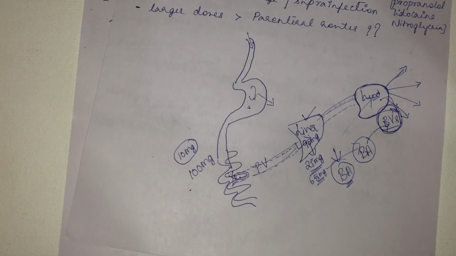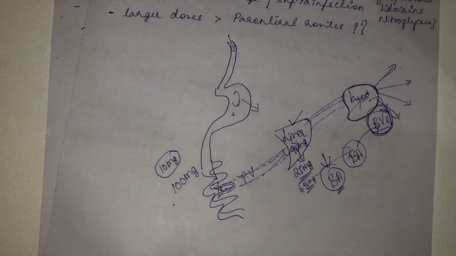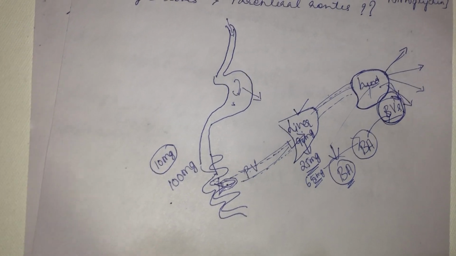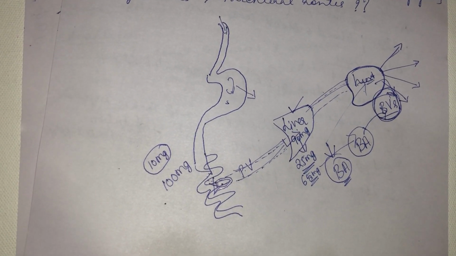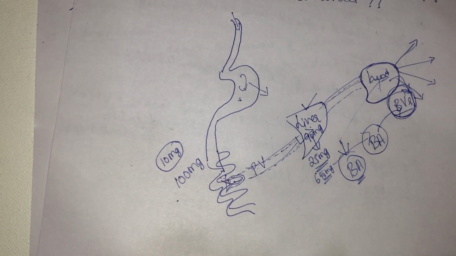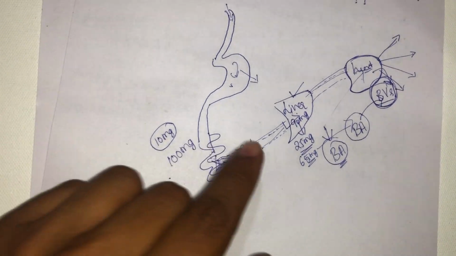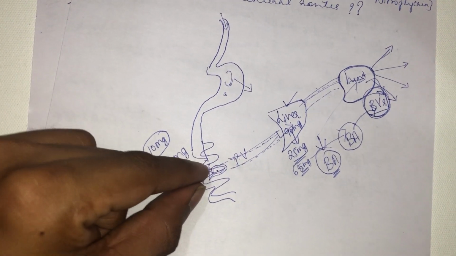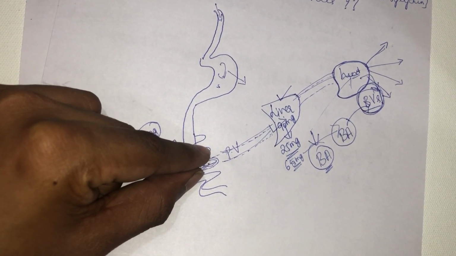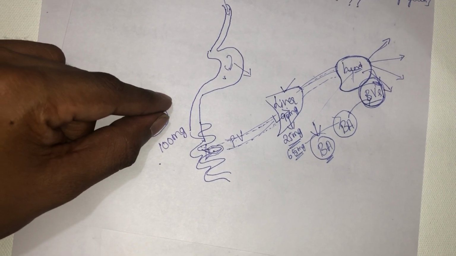And first pass effect is a classical feature of the oral route of drug administration. There are two types of first pass effect: intestinal first pass effect and hepatic first pass effect. What do you mean by intestinal first pass effect? If the metabolism of the drug given for the first time through the oral route occurs at the intestinal level, you call it intestinal first pass effect.